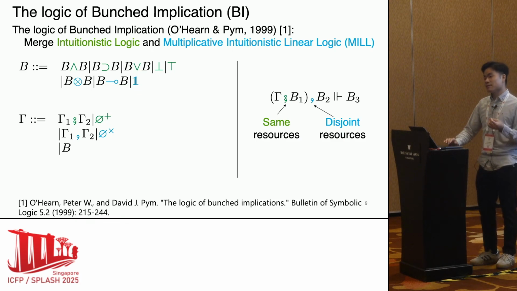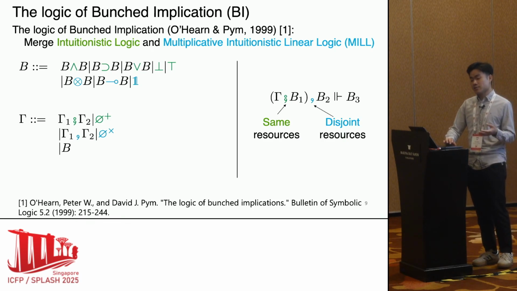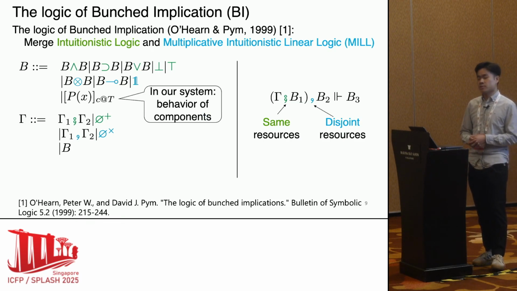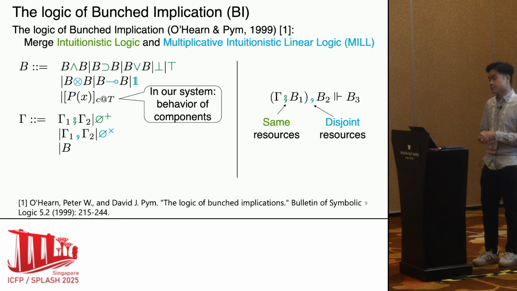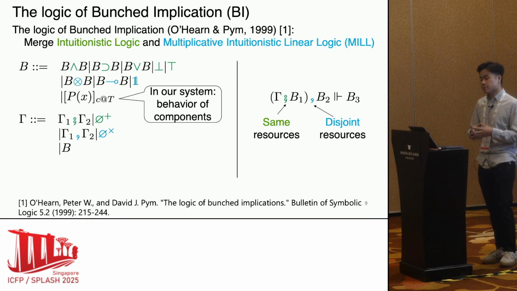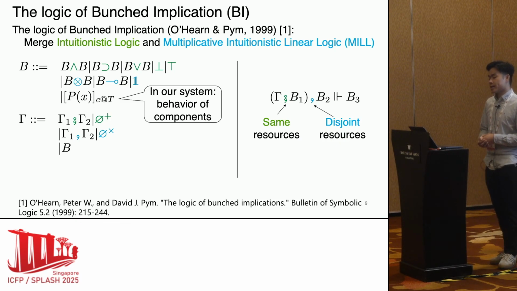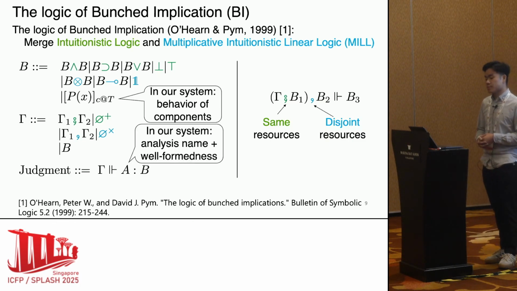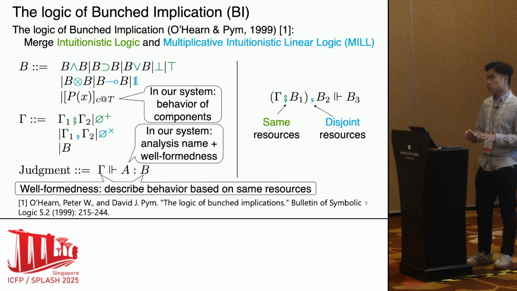We say we use test level to quantify the level of under-approximation. To achieve that, we need an additional layer on BI. So we extend the atomic formula of BI to capture component behaviors. Now it is the predicate P X, where X is the message along channel C. The predicate is quantified by a test level T. It describes the condition under which this predicate holds. Finally, we annotate a judgment with its corresponding analysis name A. We also require a judgment to be well-formed.